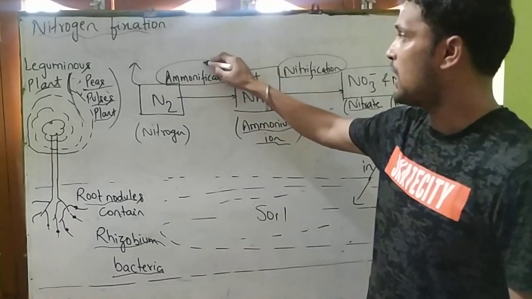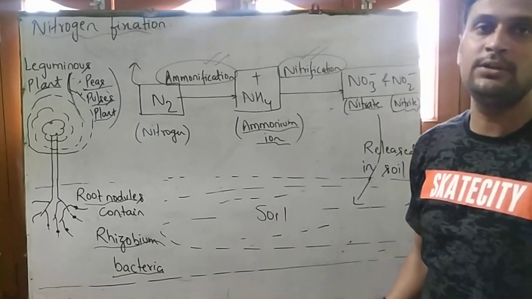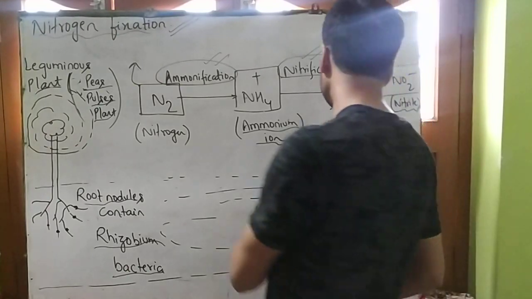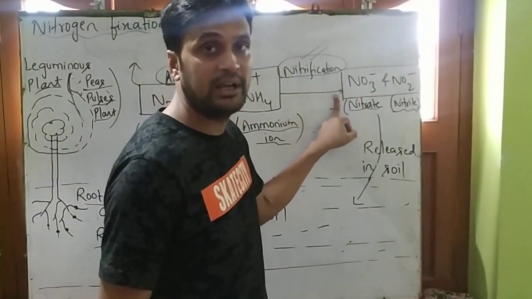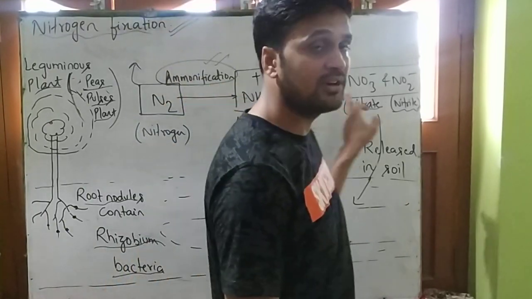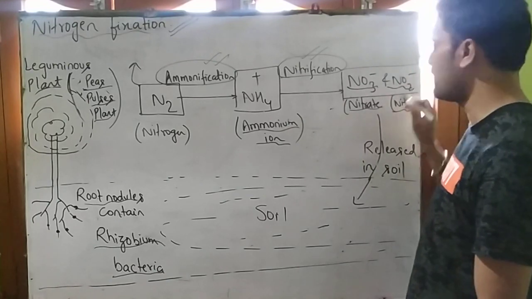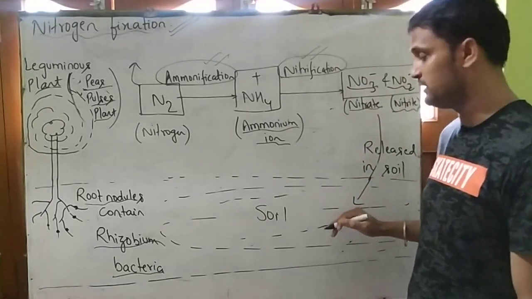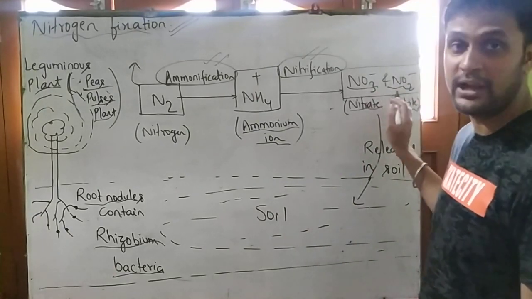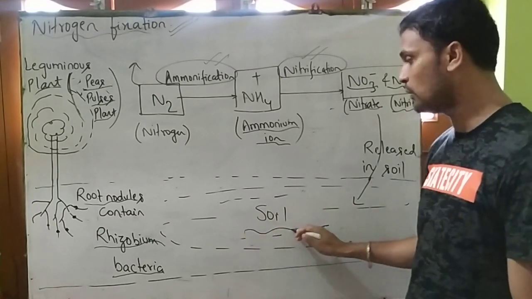Ammonification and nitrification collectively are known as nitrogen fixation. These nitrate and nitrite are water soluble, so after their formation they are released in the soil and get dissolved in it.